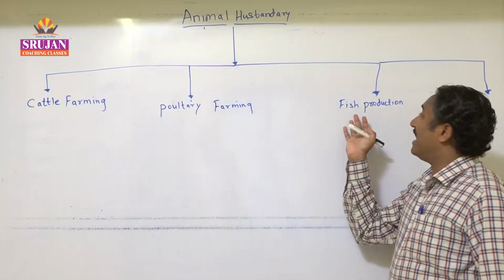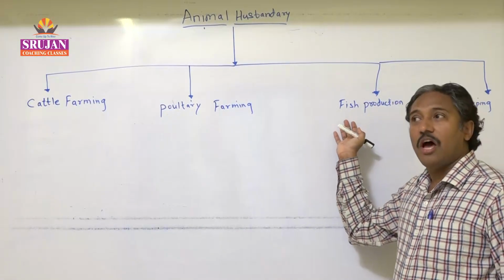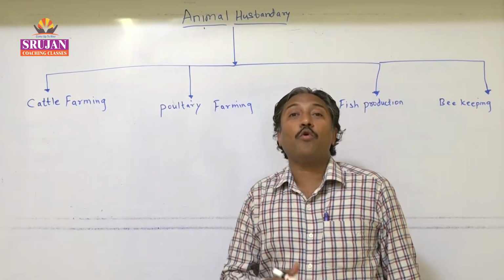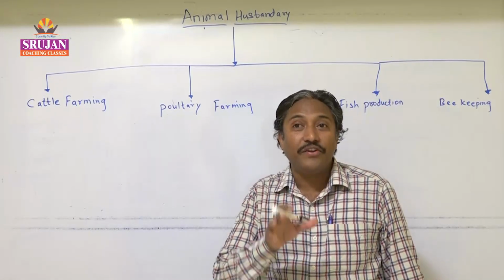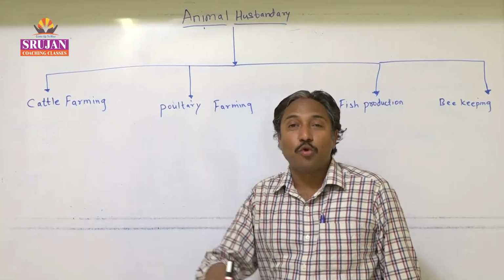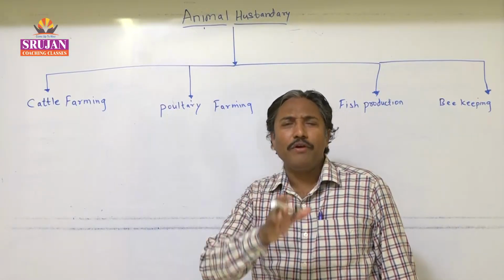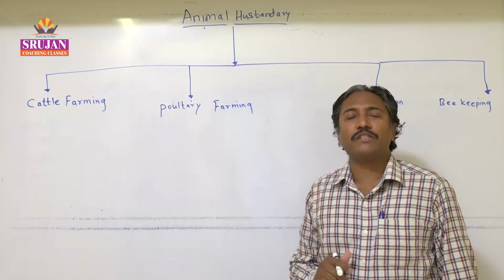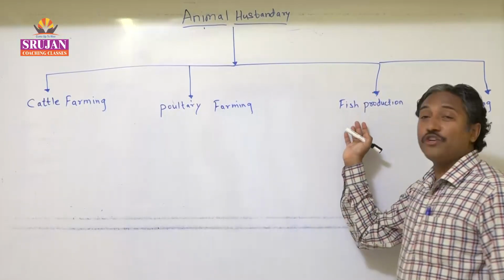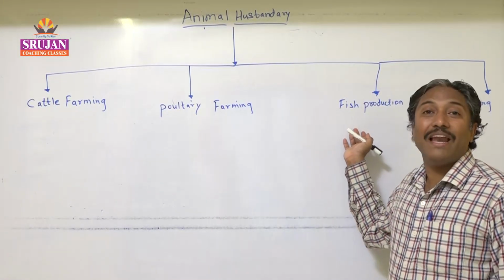Then the third part is fish production. Now in India, and wherever the coastal line areas are, or the countries which are generally surrounded by coastal lines, and India has huge coastal lines, the majority of the states having these coastal lines practice this fish production. So this is called fisheries.